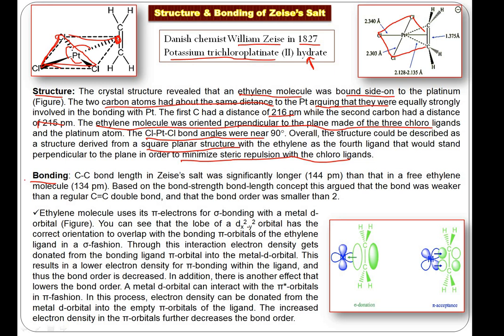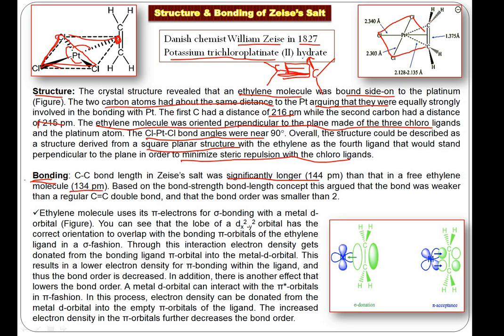Now bonding, the most important aspect where the questions are asked. The C-C bond length in the Zeise salt was significantly longer, 144 picometers, than in the free ethylene molecule. If you have a free ethylene molecule, an alkene molecule, we have a double bond here, and the bond distance between the two carbon atoms is normally 134 picometers.